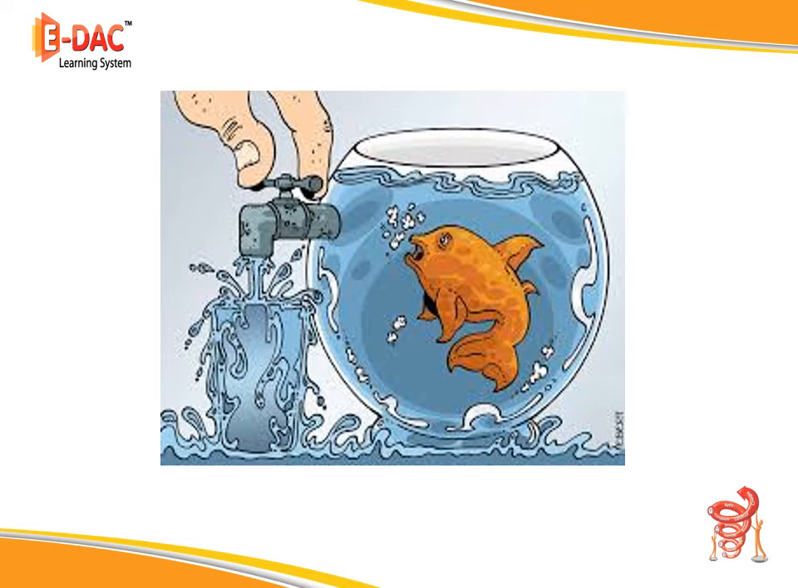Look at this picture. What do you observe? If we keep on wasting water, then the sea animals will not get sufficient water to survive, because sea animals survive on water. And if we keep on wasting water, the water in the oceans will dry someday and the animals will die. Hence, to save the lives of these sea animals, we have to save water.